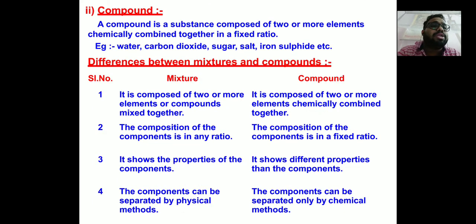And these are the differences between compounds and mixtures. A mixture is composed of two or more substances, but a compound is composed of the same kind of particles. Mixtures are in any ratio, but in a compound the components have a fixed ratio. For example, H2O is a compound. A mixture shows the properties of its own components, whereas a compound shows different properties from its components.